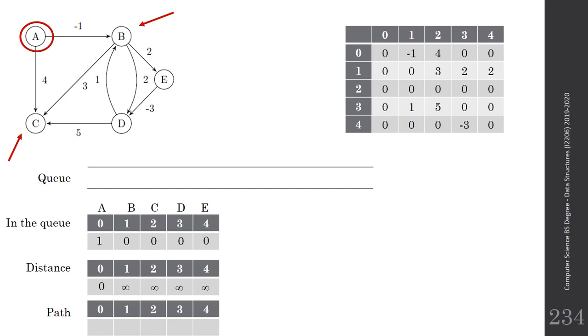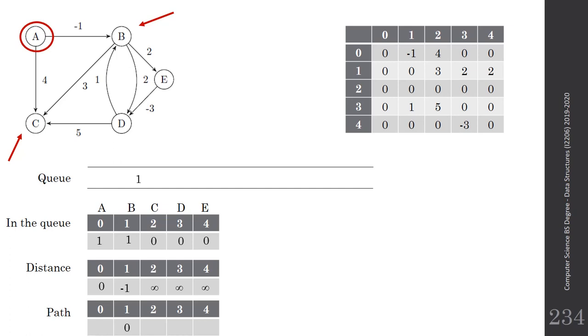For B, I calculate the distance. It's equal to the distance of A plus the weight from A to B, which is 0 minus 1, equal to minus 1. Then I look at the distance table and find that the distance to B, which is index 1, is equal to infinity. So now I have found a smaller distance, minus 1. So I will update the distance, placing minus 1, and since B is not in the queue yet, I will place it in the queue and update the in-the-queue array. Then I will also update the path. To reach B, I pass from vertex 0, which is A, since I can get minus 1 from vertex A. So this is for B.